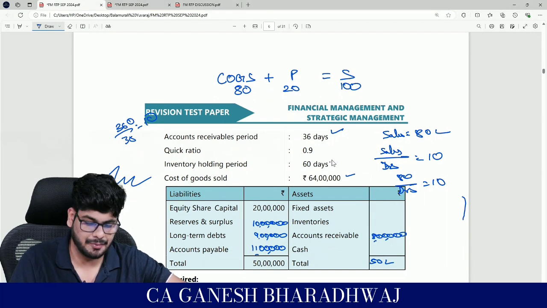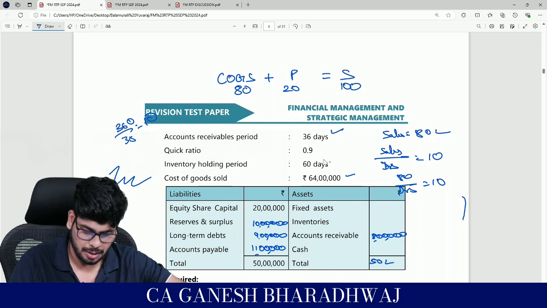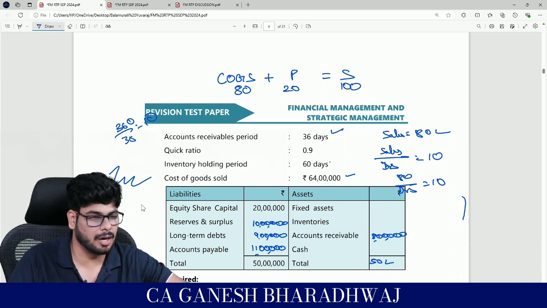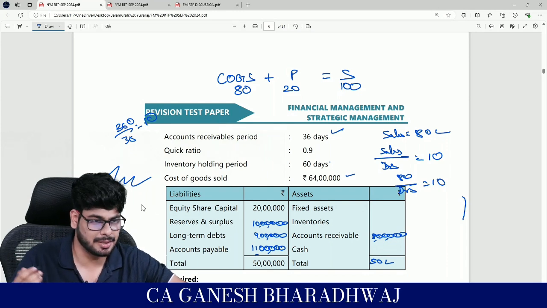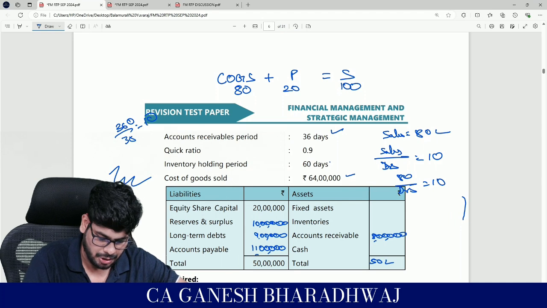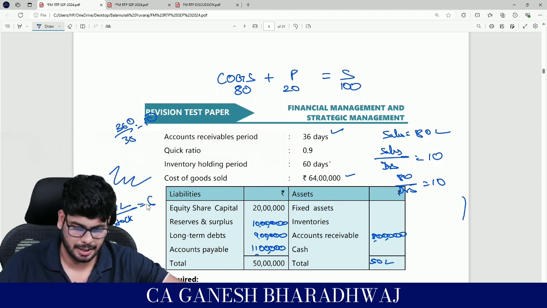Once again, here you have 60 days as your stock holding period. So it's 360 upon 60, how much is that? 6. Your inventory turnover ratio is going to be 6, correct? So your COGS 64 lakhs divided by your stock is equal to 6. So 64 upon 6, how much is that?